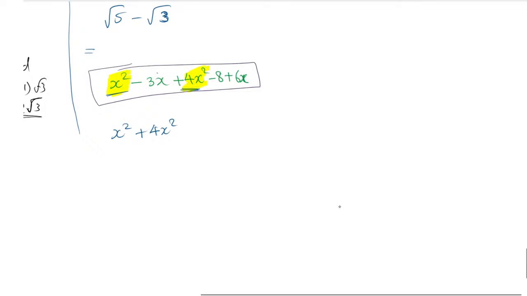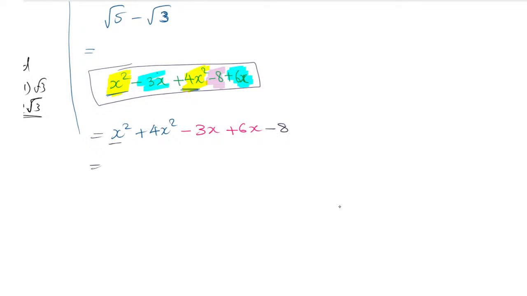Next we have minus 3x. That minus 3x I am writing here. Along with the minus 3x, which term can I write? Plus 6x, because both of them are having the same x value. And lastly, 8 is alone. Minus 8 will be alone because it doesn't have any like terms, so I keep it as it is at the end. So this is the procedure of calculating.